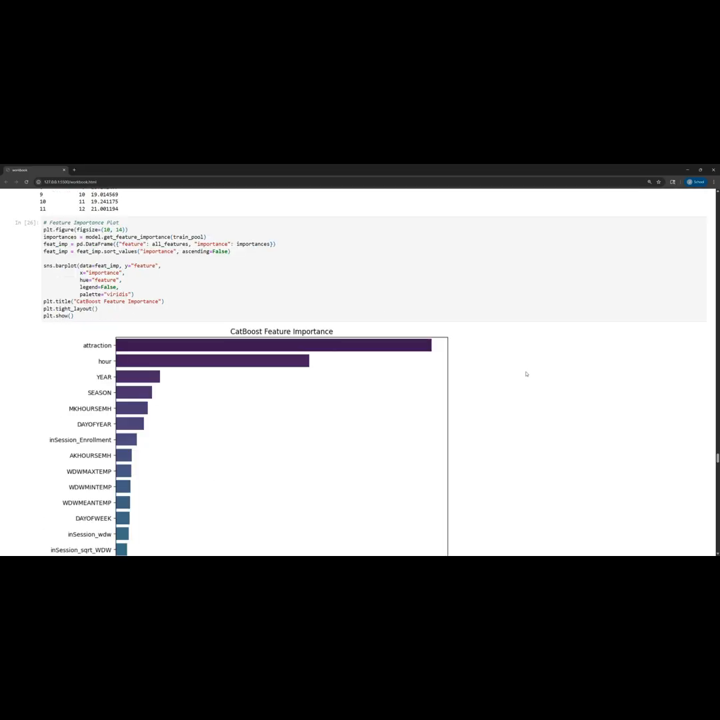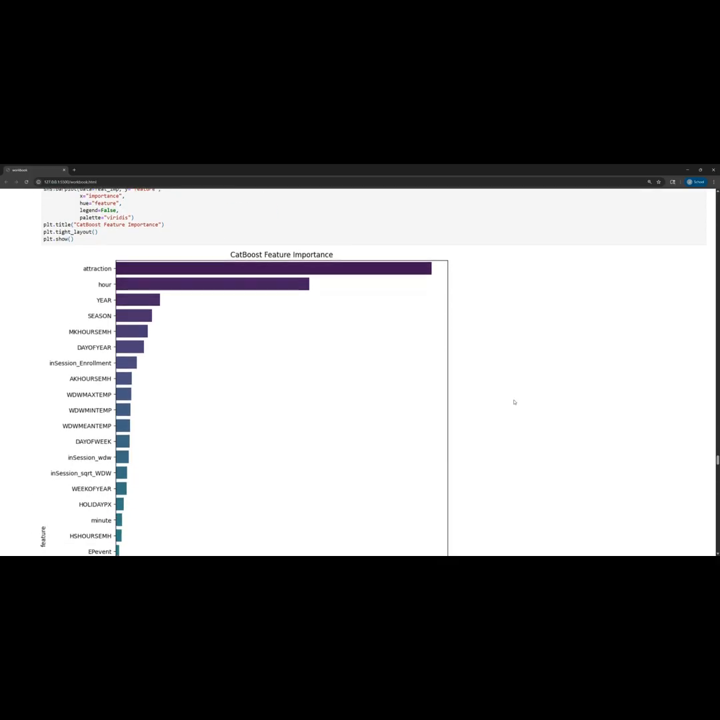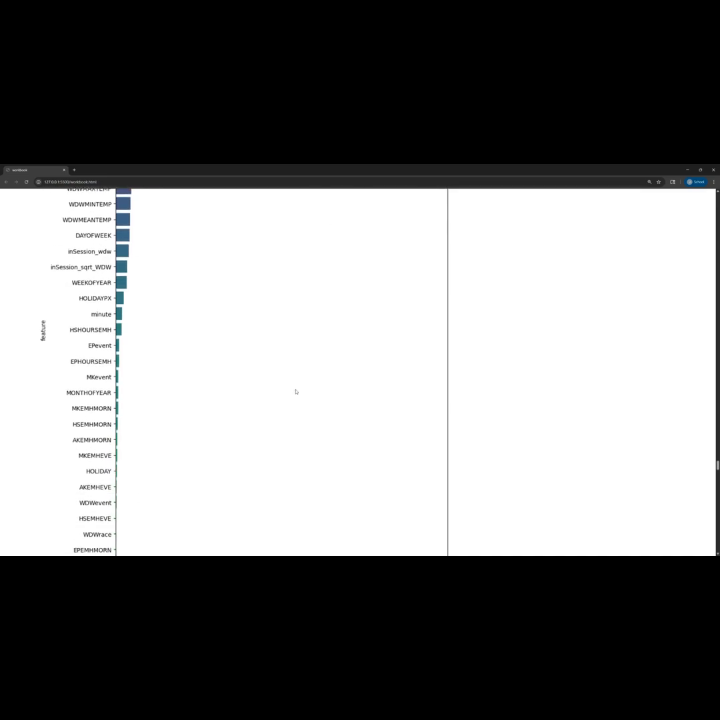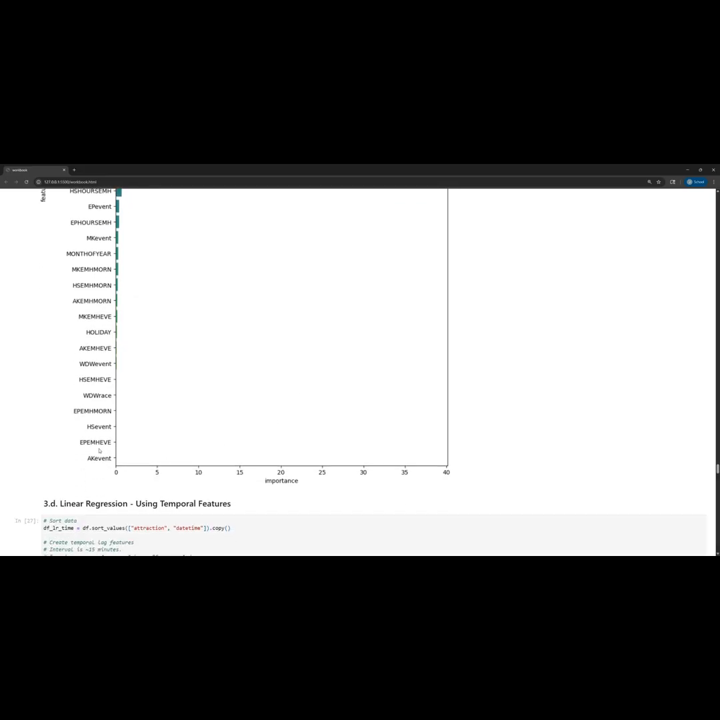However, a fun thing that I was able to get from this model, because I was using so many of the features, was this plot of feature importance. It's kind of interesting to see that things like attraction, the time of day, and the year seem to have the highest impact on the wait times, where if I scroll down, things like whether or not there were events going on at different parks seem to make almost no impact on the wait times. So that was interesting to see.